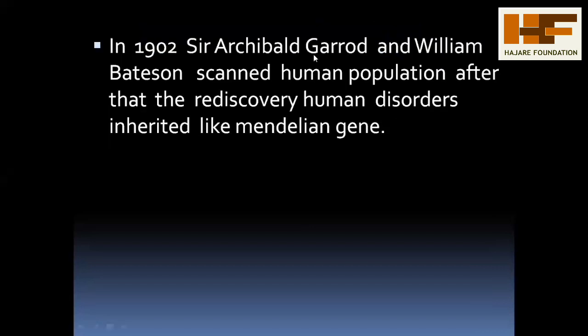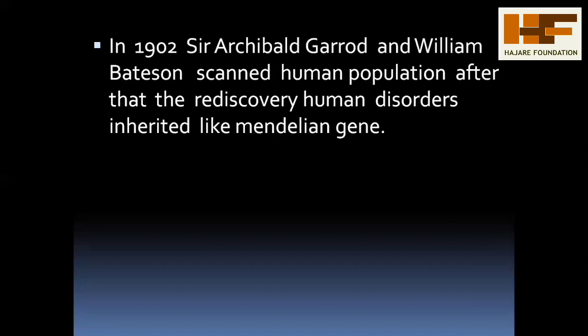After Mendel's work, two more scientists, Sir Archibald Garrod and William Bateson, in the year 1902 studied the human population and rediscovered how different types of diseases are inherited from one generation to another generation.